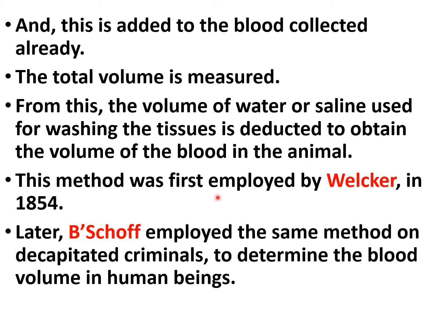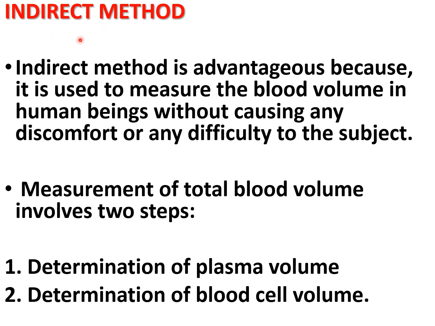This method was first employed by Welker in 1854. Later, Bischoff employed the same method on decapitated criminals to determine the blood volume in human beings. Now about the indirect method. Indirect method is advantageous because it is used to measure the blood volume in human beings without causing any discomfort or any difficulty to the subject.